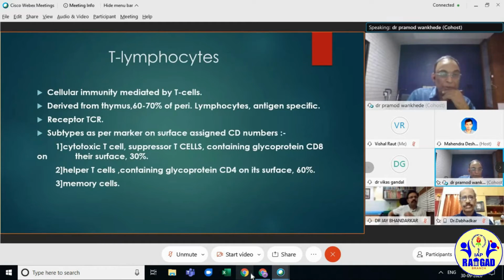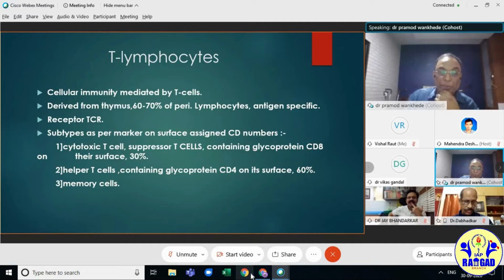The components of the immune system are T lymphocytes, B lymphocytes, killer cells, dendritic cells, phagocytic cells, and complement proteins. T lymphocytes, that is cellular immunity, are mediated by T cells derived from the thymus. They are about 60 to 70% of peripheral lymphocytes. They are antigen specific, with T cell receptors which are antigen specific. The subtype, as per the marker on the surface, is assigned by CD number.